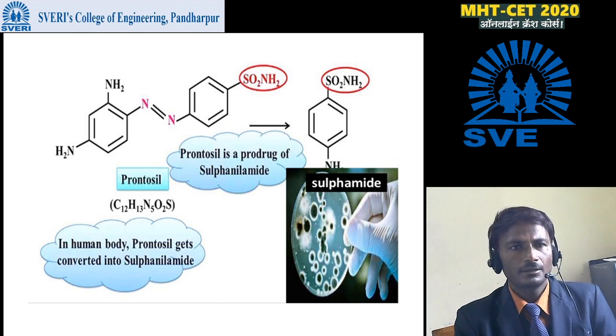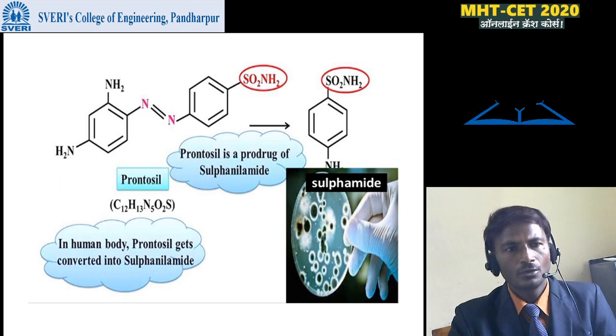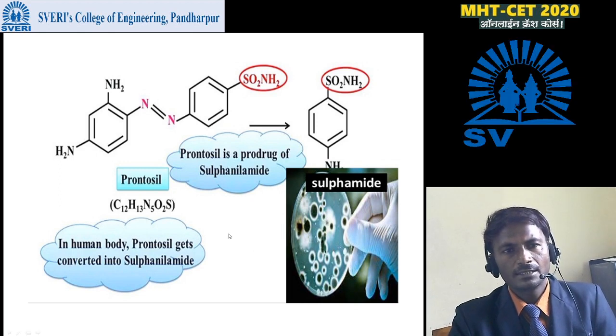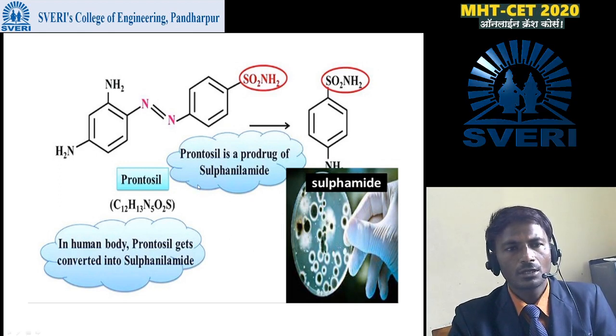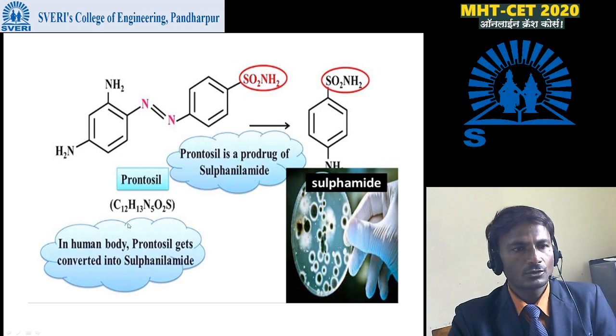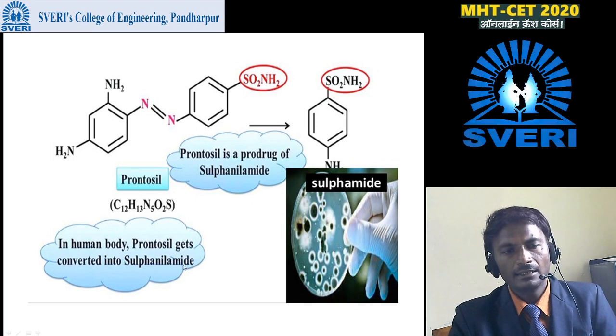Next one, we can see here the structure of prontosil. Prontosil is a prodrug of sulfanilamide, and this is the structure of prontosil. In the human body, prontosil gets converted into sulfanilamide.